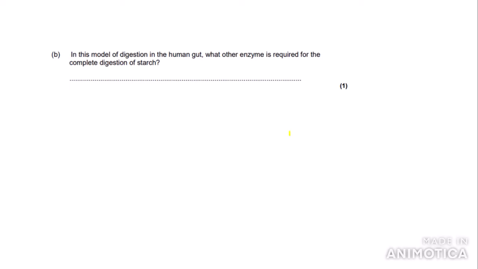So this is the next part of the question, pretty simple, just a 1 marker. In this model of digestion in the human gut, what other enzyme is required for the complete digestion of starch? Now, as starch has already been digested to maltose, we now need to digest the maltose into glucose. And the enzyme that does this is, as I have mentioned before, maltase. So maltase is the correct answer.